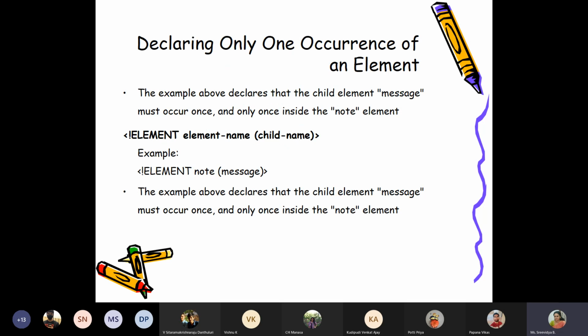Then if child elements are there, I may have a situation where the child element repeats. Say for example, I'm talking about a bill only, and each item will have an item ID, unit price, and quantity. So I made item a child element. Now, in a bill you can have more than one item.